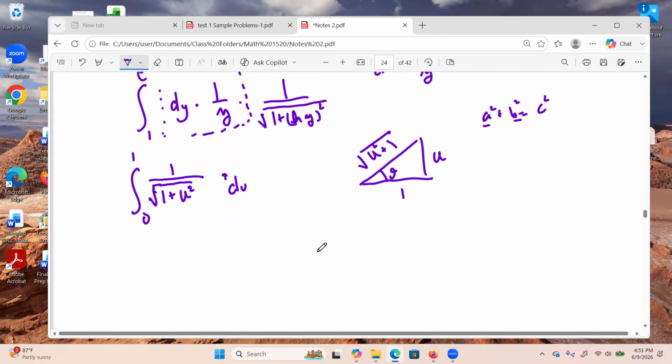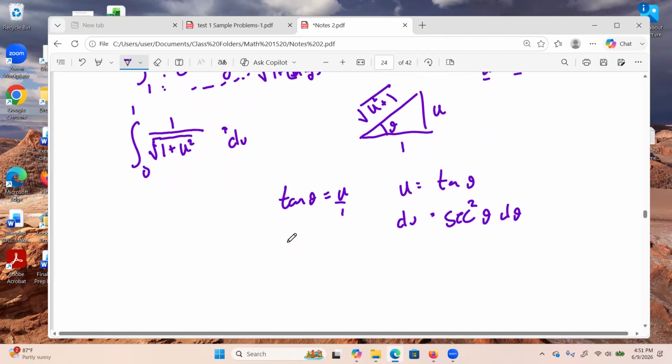Okay, we're going to say that the tangent of theta is equal to u over 1, or u is equal to tangent of theta. For du, I've got to take the derivative of tangent, that's going to be secant squared theta d theta. And so I've got a plan for my du. Let's go ahead and break apart this integral so I can comfortably substitute.